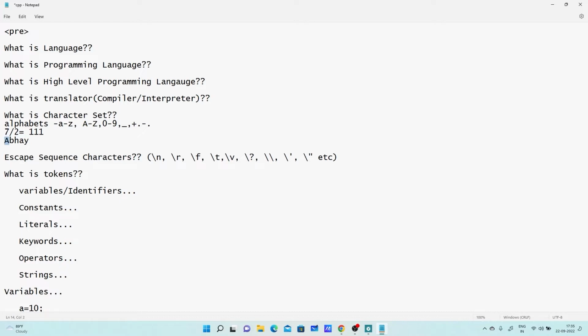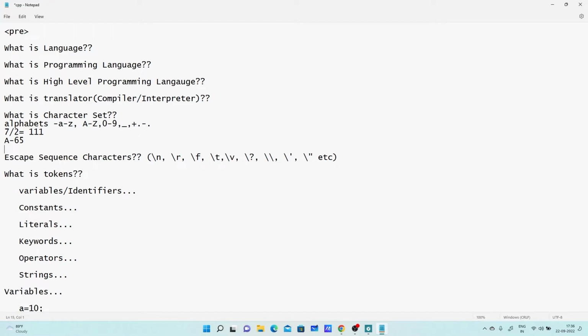Let us take a simple A first. How can we divide A? Not possible. Can we divide any alphabet by 2? No. So we require some code, some number, so that it can be converted to binary form. Every alphabet has an associated ASCII code. Uppercase A has ASCII code 65. Programming languages like C and C++ support ASCII, while Python and Java support Unicode, the universal code.